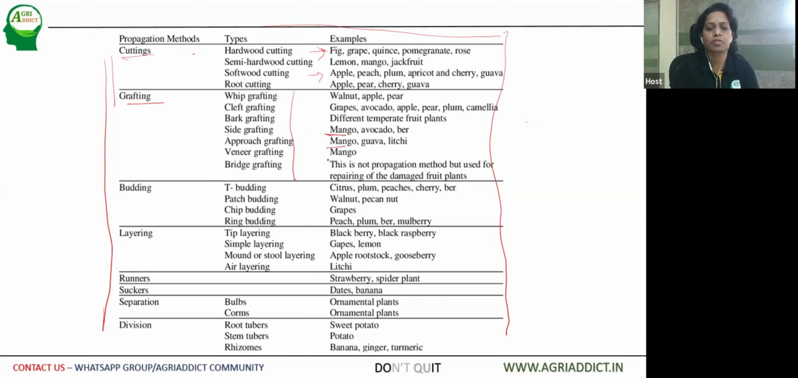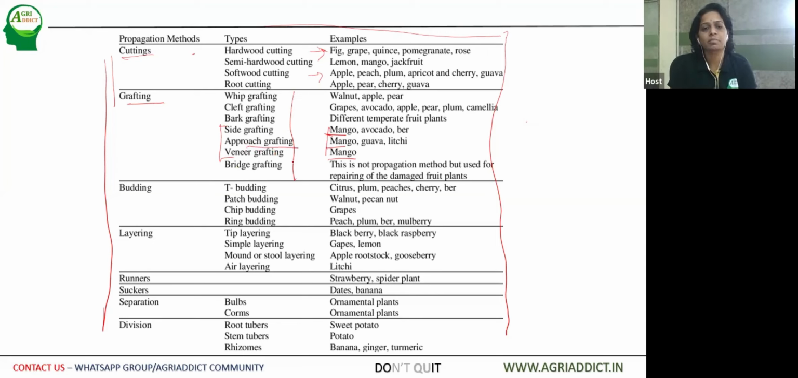Different fruit crops can be propagated by different methods of grafting. So the mango itself can be commercially propagated by 3 different methods of grafting, and it depends from region to region across the country. The farmers or the producers will follow different techniques.